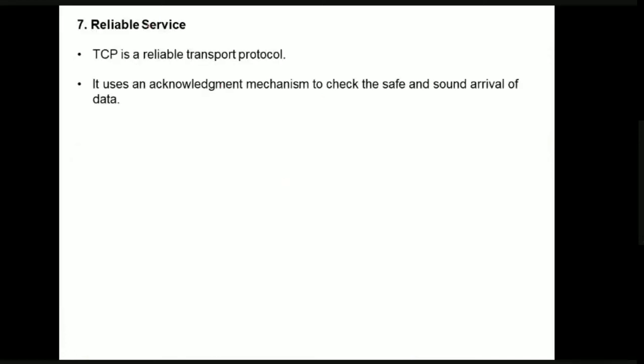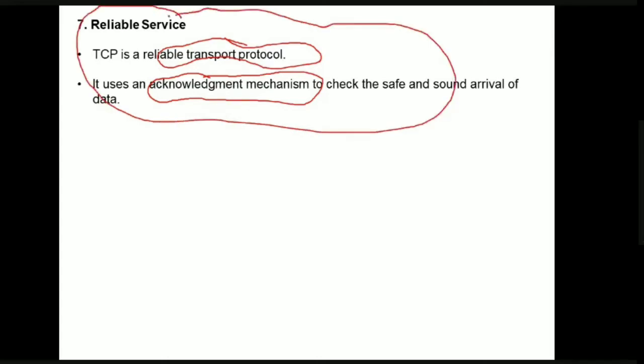Okay, the next type of service is reliable service. As we already told, TCP is a reliable transport protocol. So how is it going to provide reliability? The TCP protocol is going to use an acknowledgement mechanism. It checks whether an acknowledgement has come for a data packet, and if the acknowledgement is not coming, it thinks that the data packet has been lost, and it is going to employ some kind of mechanism that we'll be discussing later. So by this, it provides reliable service. So these are all the different types of services provided by the TCP protocol.